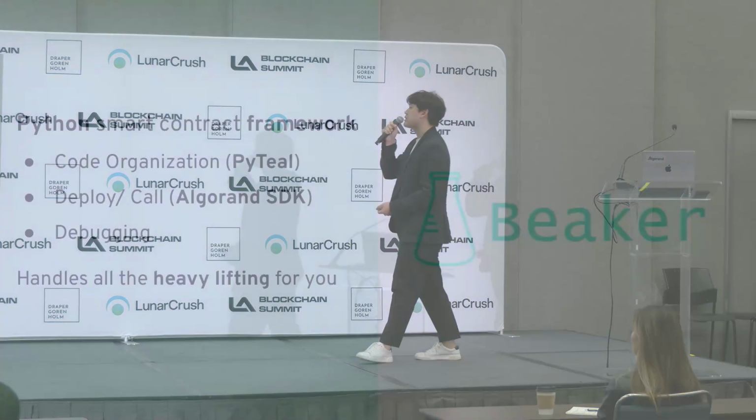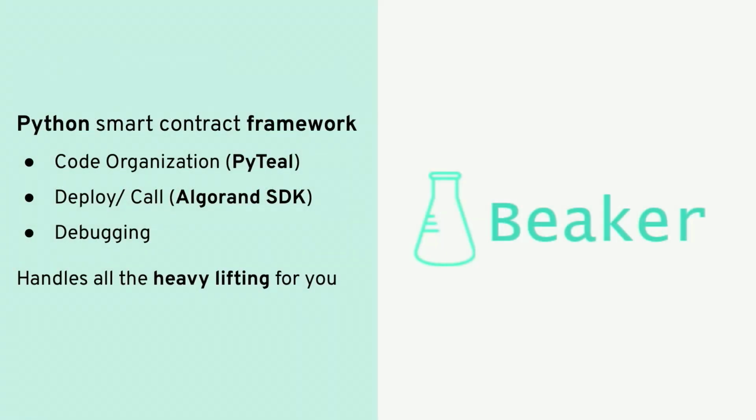So Beaker is a Python smart contract framework that makes your smart contract code just like a Python class. It also makes your deployment and interaction code with your smart contract a lot simpler. And it also provides tooling for debugging. So in short, it basically abstracts all the complexity that you don't really have to worry about, and it just lets you focus on the business logic of your smart contract.